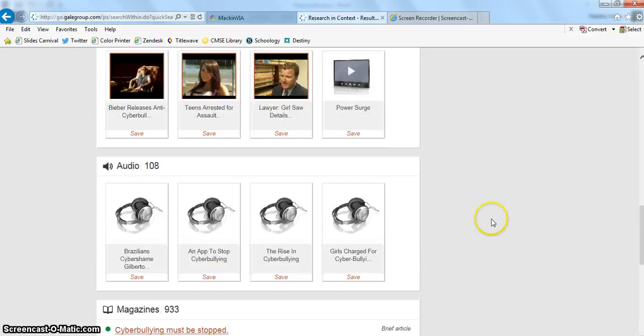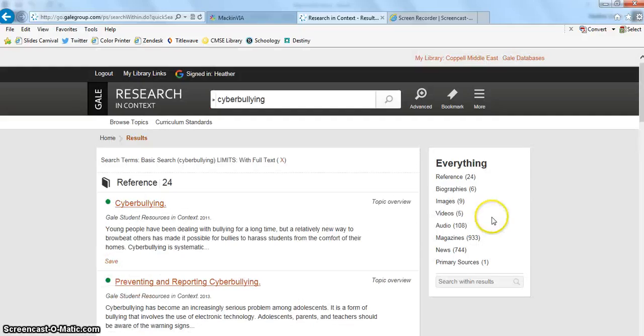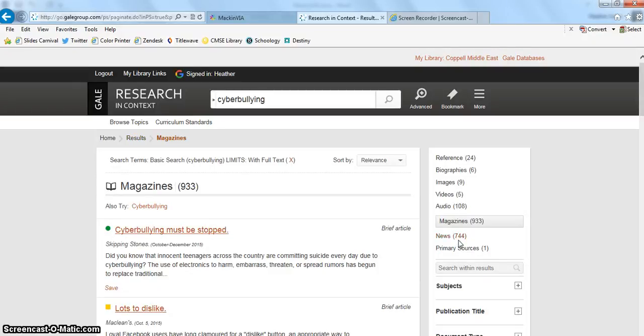I'm going to scroll all the way back to the top because in this menu on the right side, I can see all of those options as well. Well, let's say I'm specifically wanting a magazine article about cyberbullying. So I'm going to click on magazines. I've eliminated all other types of resources, so I'm just looking at my magazine articles.